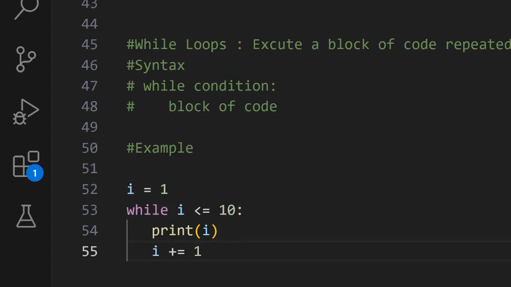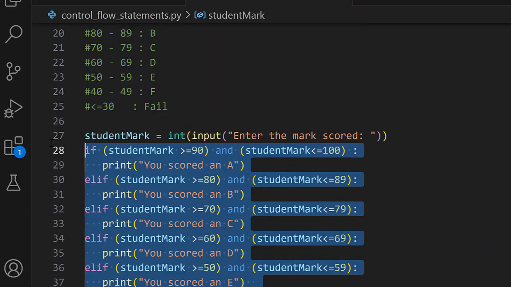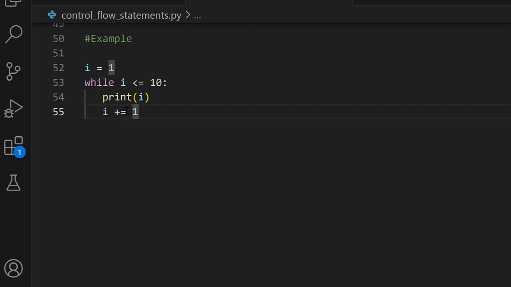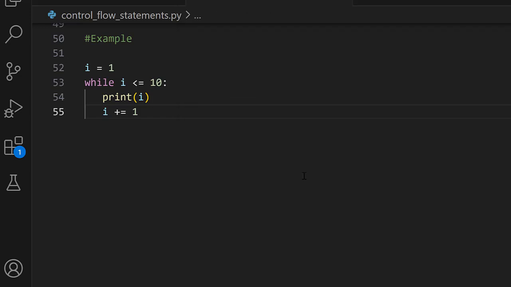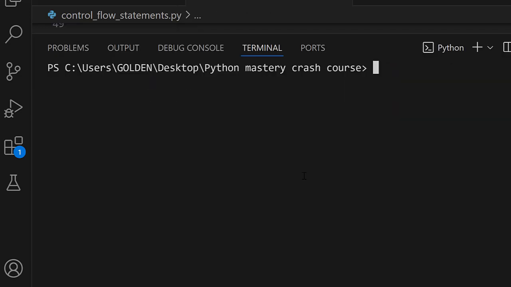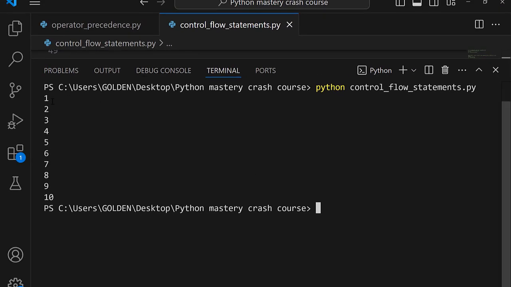So for that case, I'm going to go ahead and run the program by first of all commenting this out. And having commented that out, we can just open up the terminal, clear it up, and run the program. So you can see that we are printing the numbers from 1 to 10.